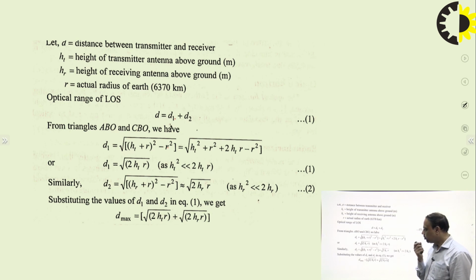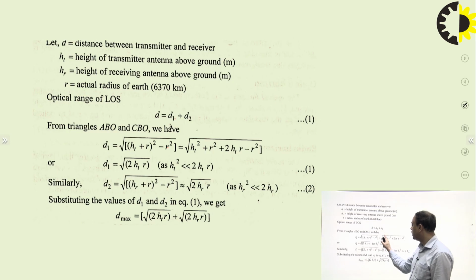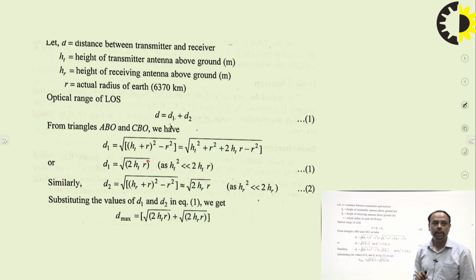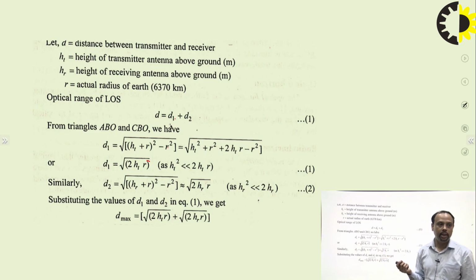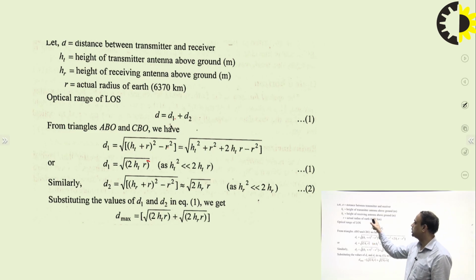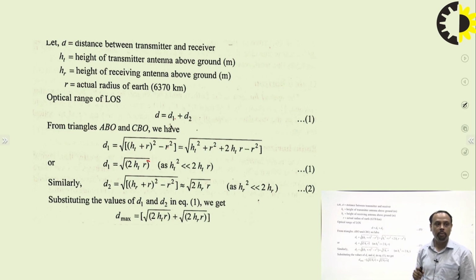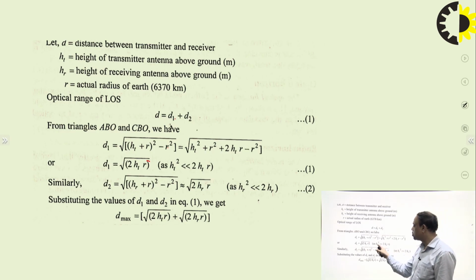Now, if we see this ht square, as you can see, this is the radius of the earth, which is very large compared to the height of the antenna, which is a few meters, like 50 meters or 70 meters, while the radius of the earth is 6,370 kilometers. So this ht square is very small compared to twice ht into r. Due to this r, this factor is very small and we can neglect it.